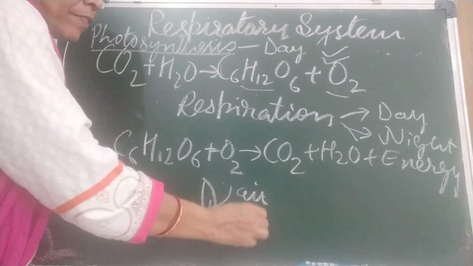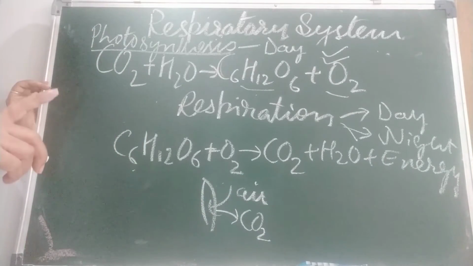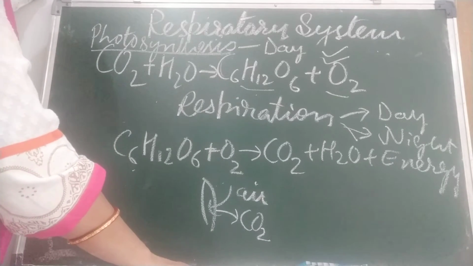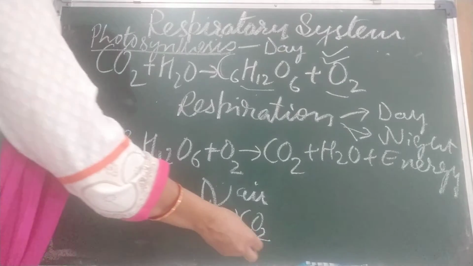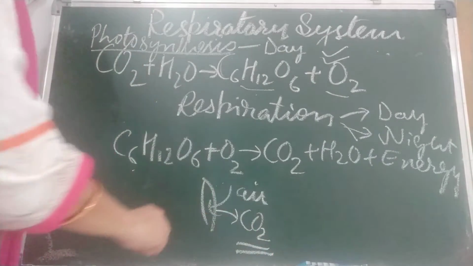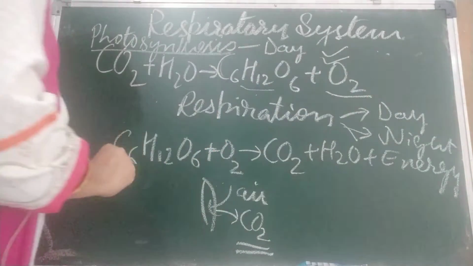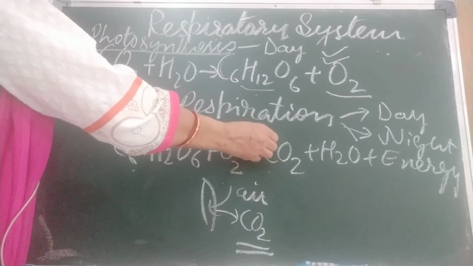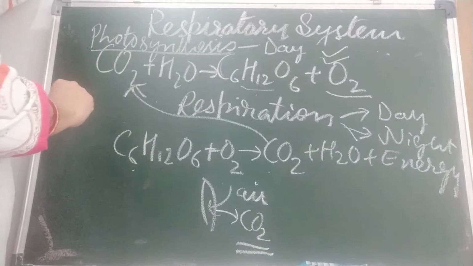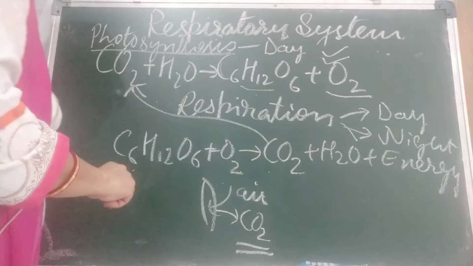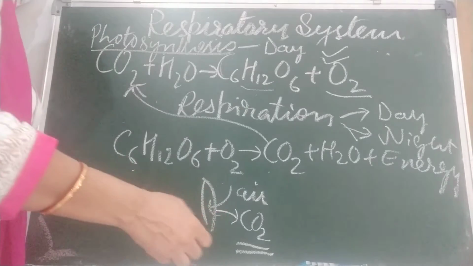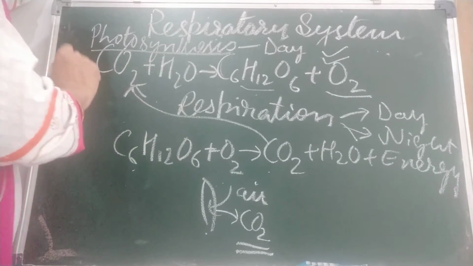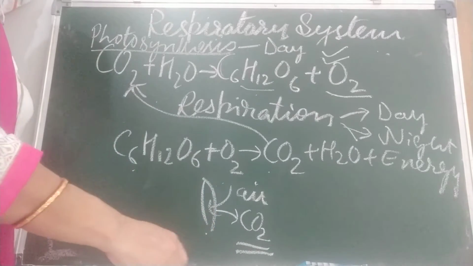Carbon dioxide. That is why it is said, do not sleep under the tree during the night. Why? At that time it only gives out carbon dioxide. During the day it gives out only oxygen, because the carbon dioxide which it gives out is utilized by the plant again. But during the night, no photosynthesis takes place, so this carbon dioxide is not utilized by the plant and it comes out. Okay, children?